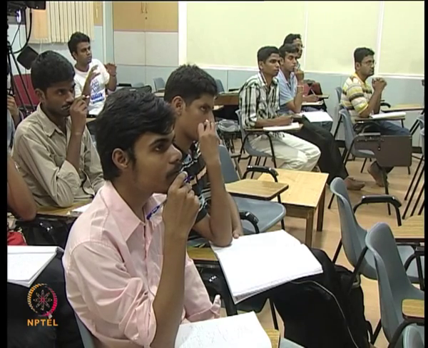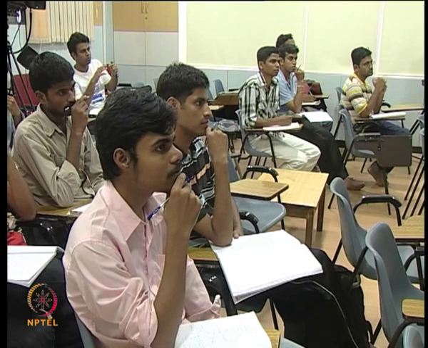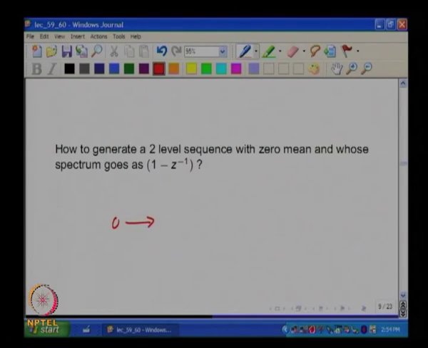I mean, take this first order signal converter, feed the 0 input. Yes. So that means the output, DC output also will be 0. Okay. So, you have a 2 level sequence.